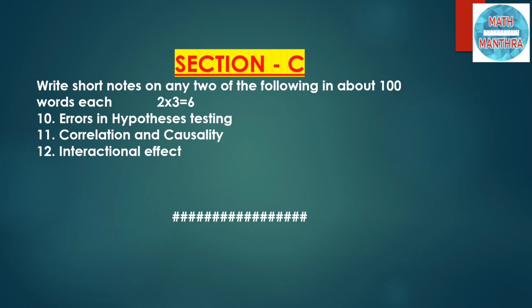Nobody can skip any of these questions if you are preparing for the term end examination. If you prepare well on this set of questions, getting good scores in statistics is not at all a difficult task for any of the learners preparing for the term end examination. So start your preparation right now based on these very important questions for the term end examination.